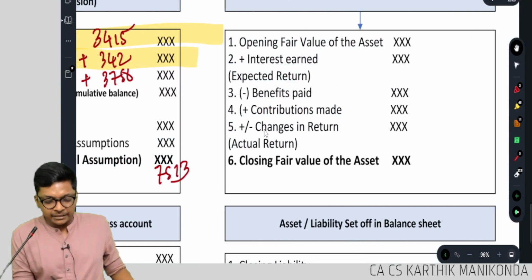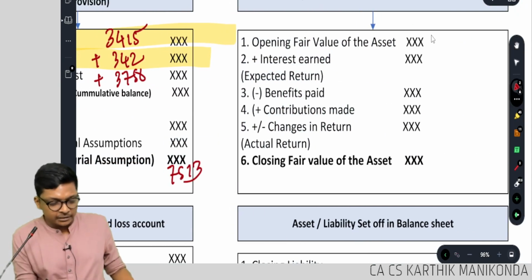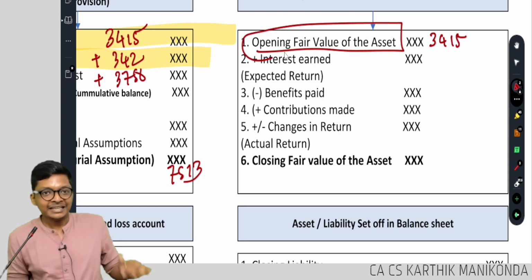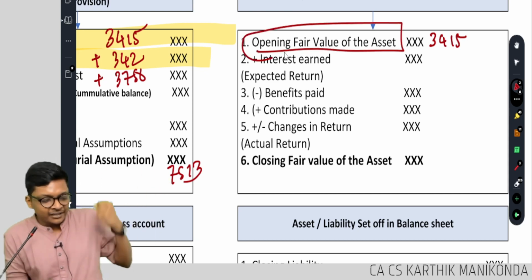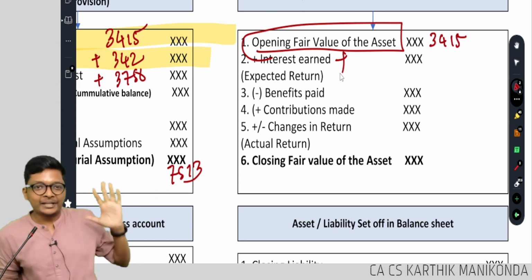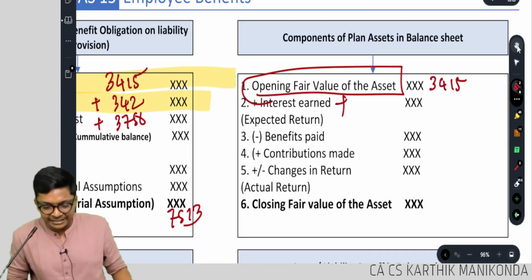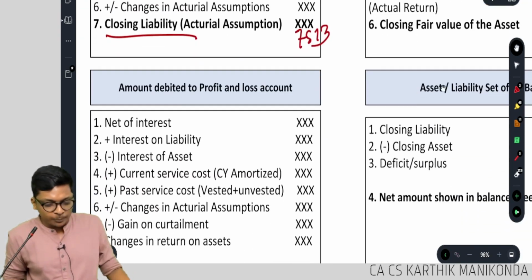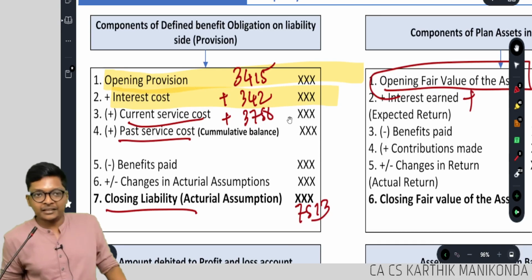Same on the asset side. We invested in the first year 3415, opening fair value, and on the asset we will earn interest. That we will come to later, guys. I don't want to get to the asset side now. Liability side you understood, guys. What is debited to P&L? That also we will come to a little later. Are you all clear with this?